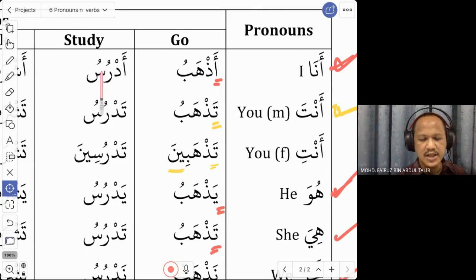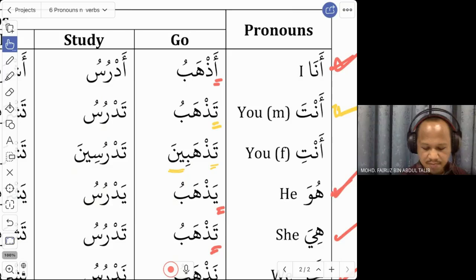For adrus, to study: I study, adrus. You study, tadrus. What about you for female? The same word, tadrus, but you add in the end. So it becomes tadrusin. So we say, Maza tadrusin. What do you study? Maza tadrusin.